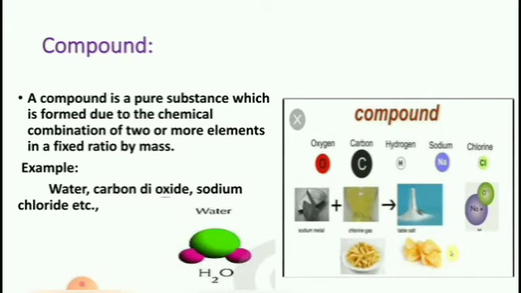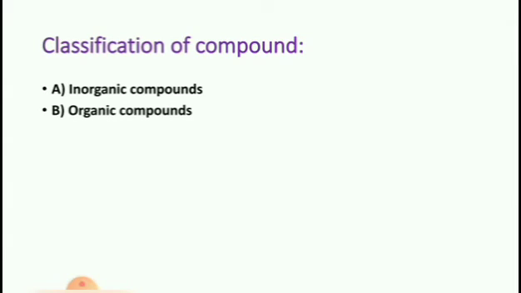Another example. These are the elements: oxygen, carbon, hydrogen, sodium, chlorine. We will take one metal, that is sodium, in the form of metal, combined with chlorine gas. Due to the chemical combination, it gives one pure substance, that is table salt. Sodium metal is combined with chlorine gas. It produces table salt. This is one of the pure substances, that is sodium chloride, NaCl. Clear, children?